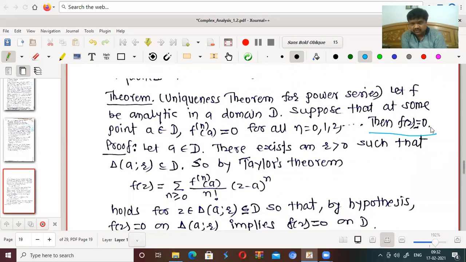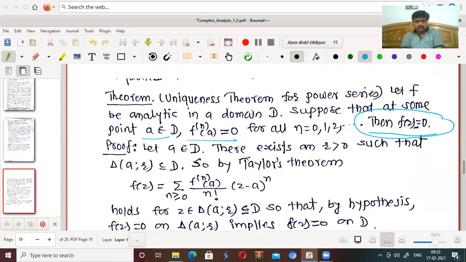We know that if the first derivative is 0, f(z) is constant. What is the second derivative of a constant function? It should be 0. If a polynomial of nth degree is there, the (n plus 1)th derivative is 0 for that one. Therefore, in that case, the function is not 0. But see here, f is analytic in a domain D and at some point a belonging to D such a condition holds: infinite derivatives of f at a equal to 0. Then that function should be identically equal to 0.